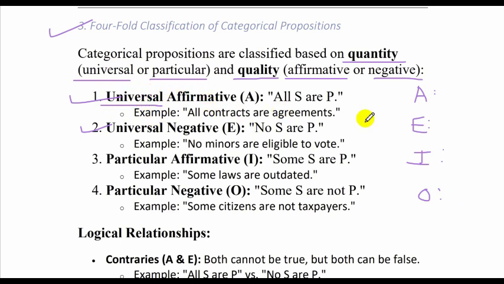Universal affirmative is represented by the word all, and universal negative is represented by the word no. All birds have feathers means every living thing which has feathers will be considered a bird. So the word all includes the entire class of things that have feathers.